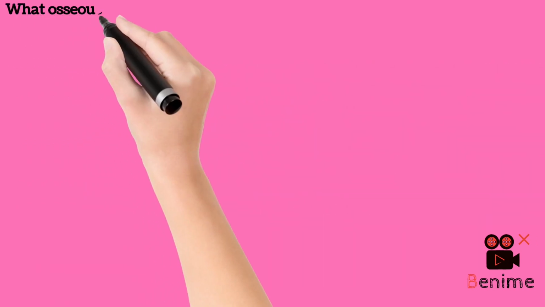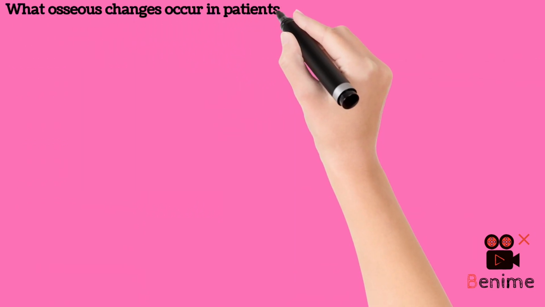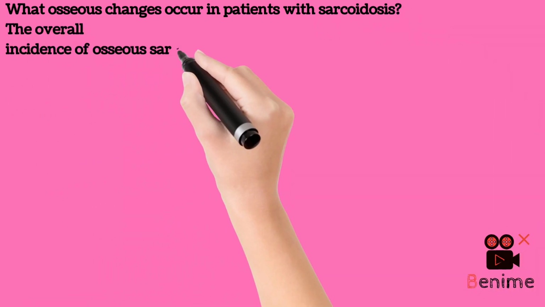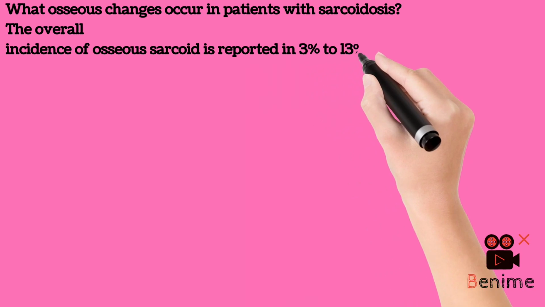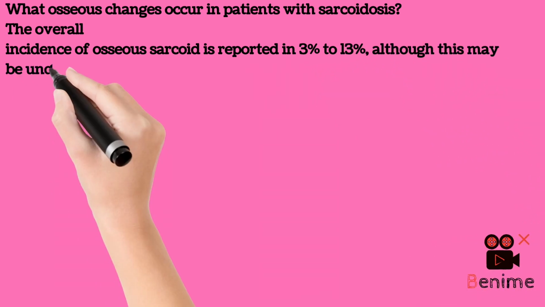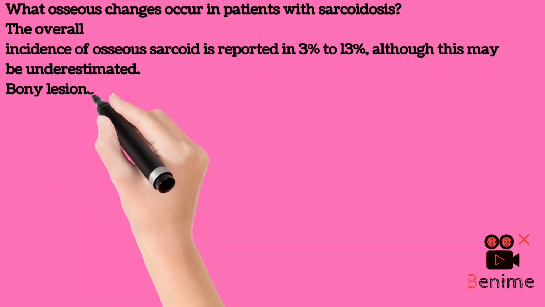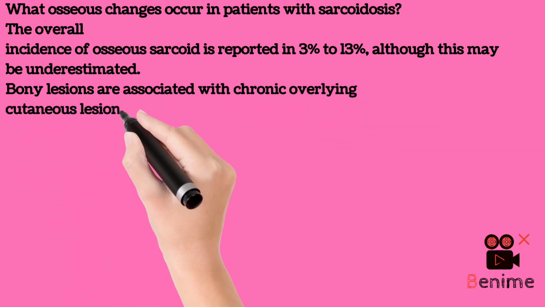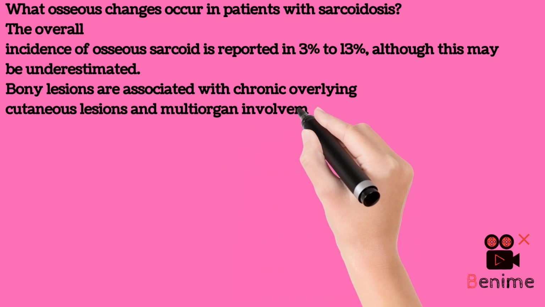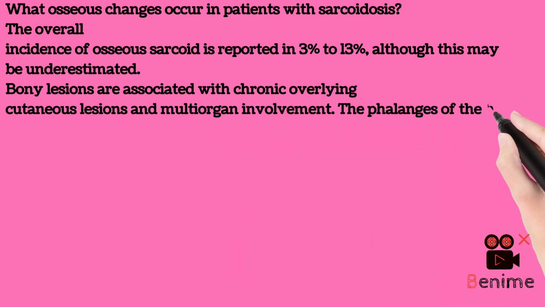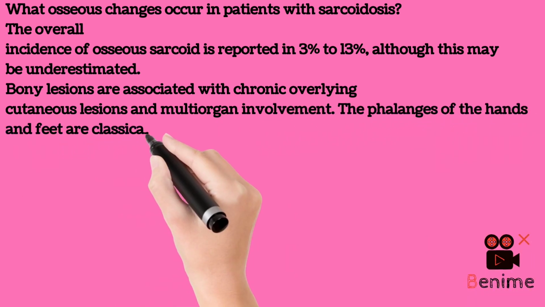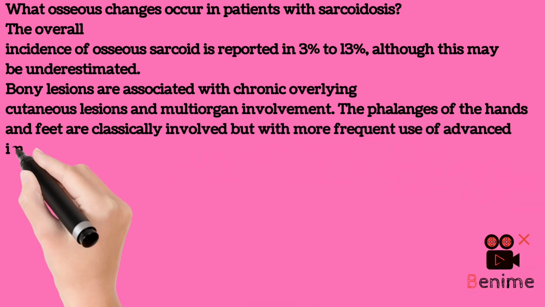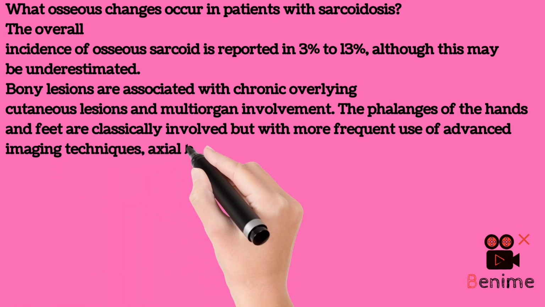What osseous changes occur in patients with sarcoidosis? The overall incidence of osseous sarcoid is reported in 3% to 13%, although this may be underestimated. Bony lesions are associated with chronic overlying cutaneous lesions and multi-organ involvement. The phalanges of the hands and feet are classically involved, but with more frequent use of advanced imaging techniques, axial bone involvement is more commonly reported.